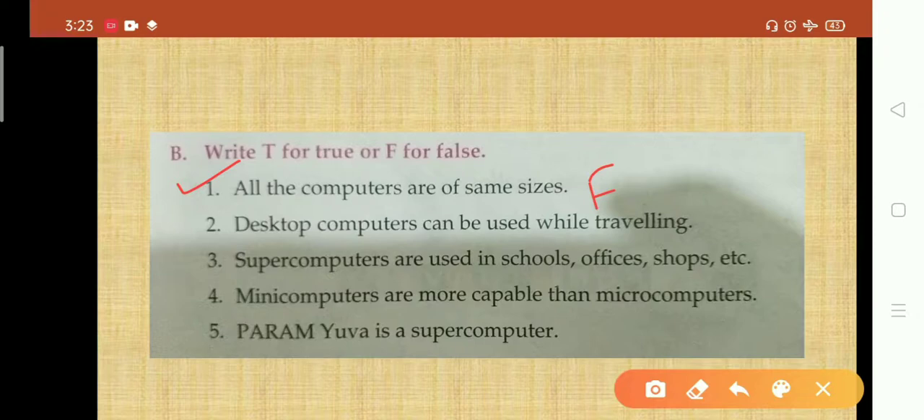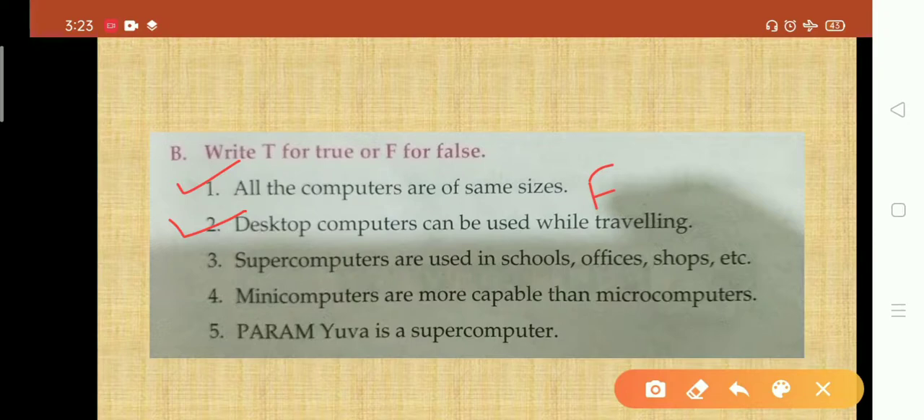Second thing, desktop computer can be used while traveling. It is not possible that we are using desktop while traveling, because we use desktop at home. It is wired. It is necessary for a desktop to run that it should be plugged in. But you can use laptop while traveling because it has a battery that needs to be charged. Then you can use it wirelessly.